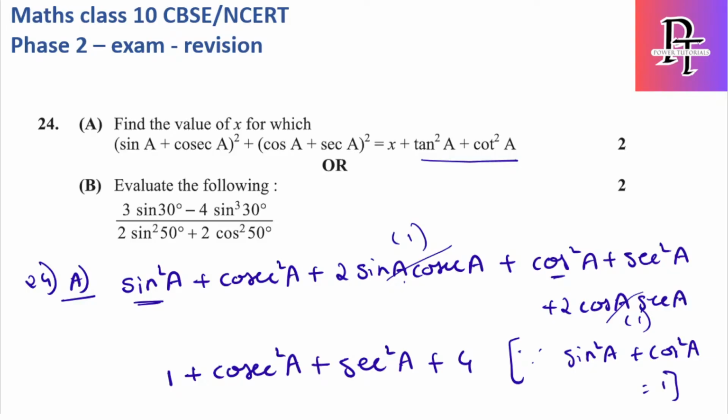Okay, now let's solve the B part. B is a direct substitution question. So directly, if you remember the... okay, it's not direct substitution. Again it's a relation. Let's solve it. 3 sin 30 minus 4 sin cube 30.